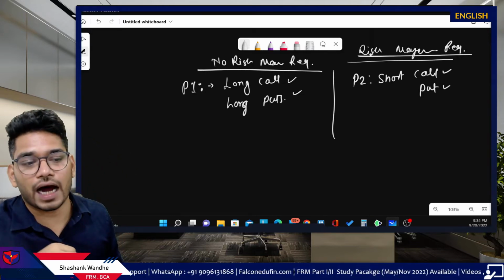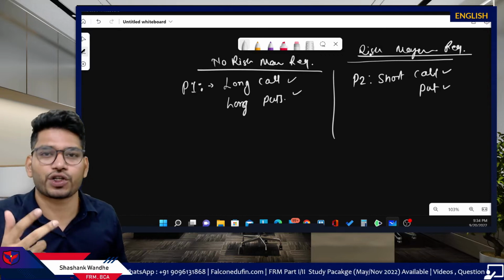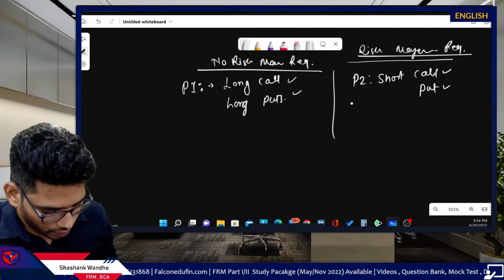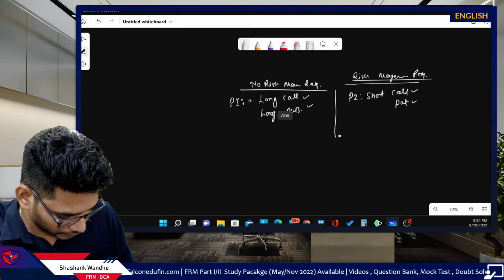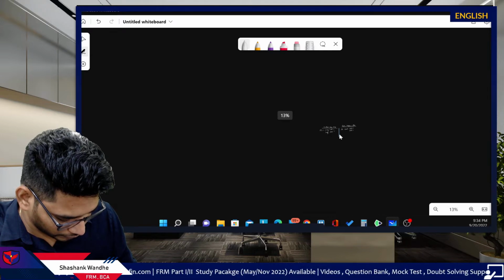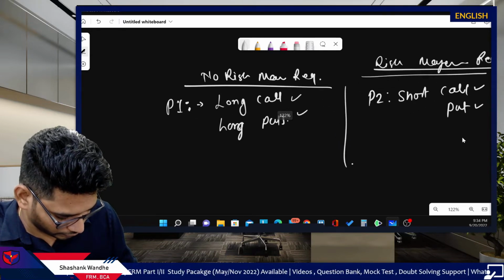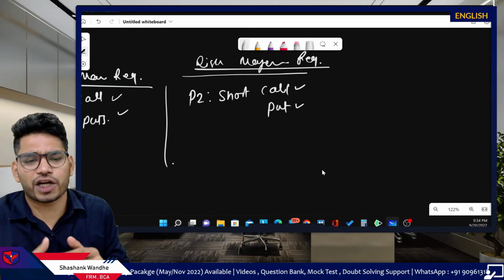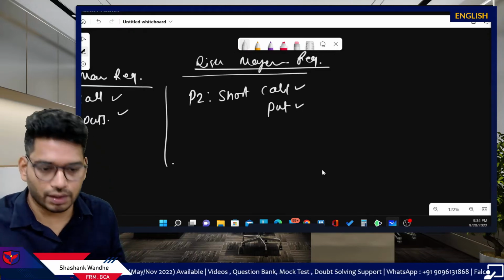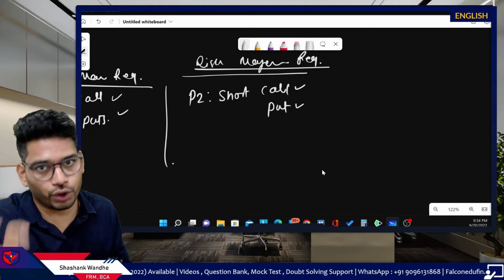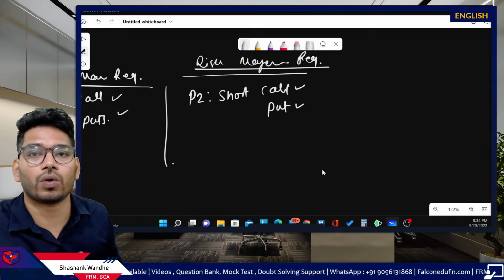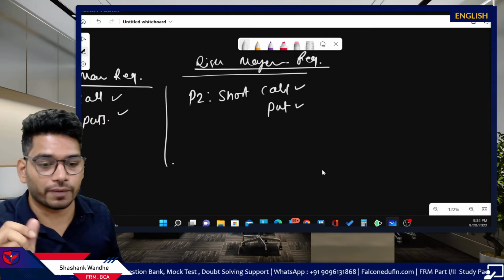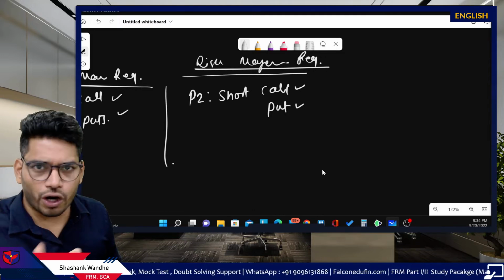Now our discussion starts with three types of risk management, out of which two you already know, and the third one we need to discuss. What are the risk management measures? Risk management means we want to protect ourselves from losses. We will assume that you and I hold this type of portfolio, P2, which has a net short position. Short call or short put, you can imagine anything.